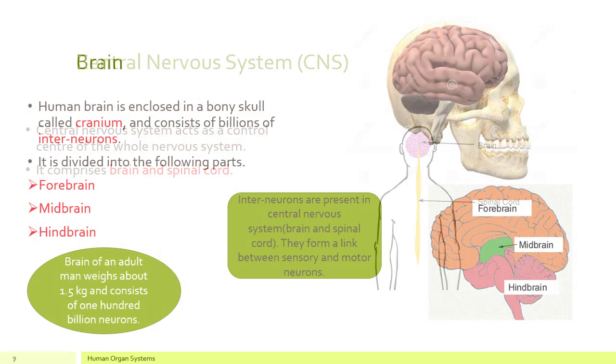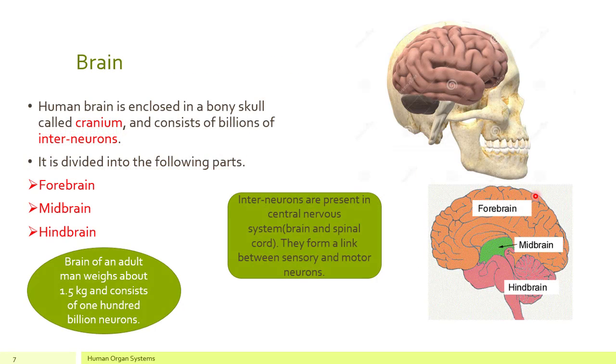Okay students, so now let's start the brain. Human brain is enclosed in a bony skull that is called cranium. This is actually the brain, which is covered by the part of skeleton which is called cranium. The basic purpose of this cranium is to protect the brain from any damage. And it consists of billions of interneurons.